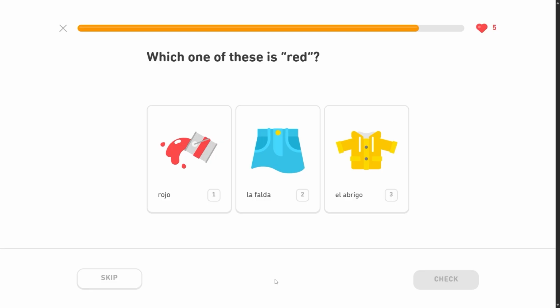Which one of these is red? Well, it's rojo. And there's la falda, the word we learned at the beginning, and el abrigo, the coat. Skirt, and coat. El abrigo, la falda. El abrigo, look at that. This is masculine. Coat is masculine. El abrigo. And of course, skirt, la falda. This is feminine.